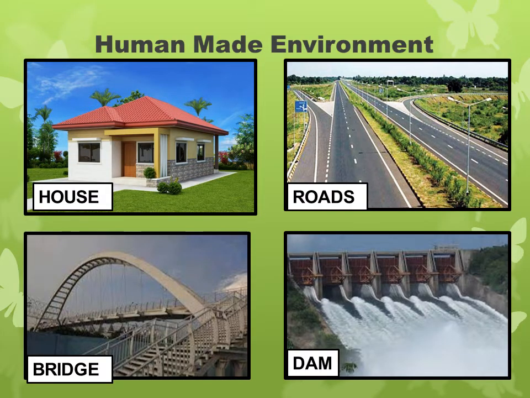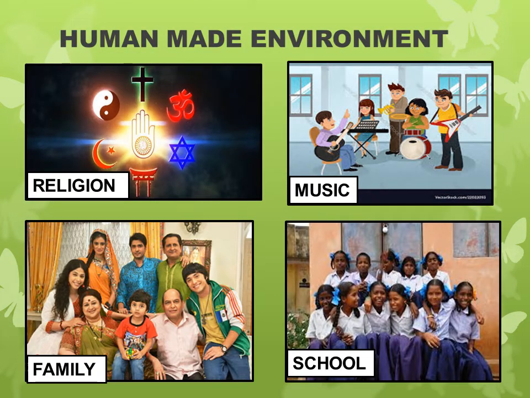Children, daily you see houses, roads, bridges, dams, factories, etc. In these pictures, you can see that in our society, we have different religions, different kinds of music, different family setup, and we also go to school.